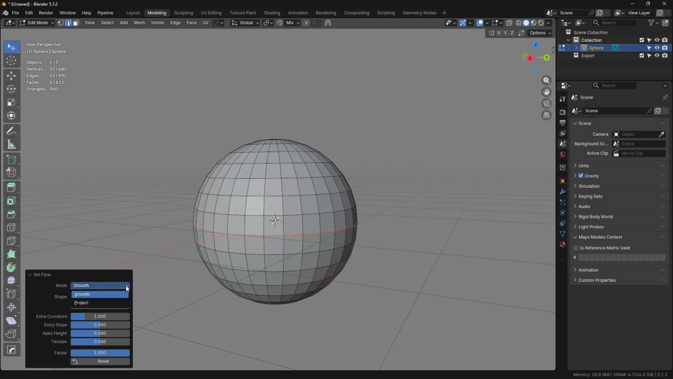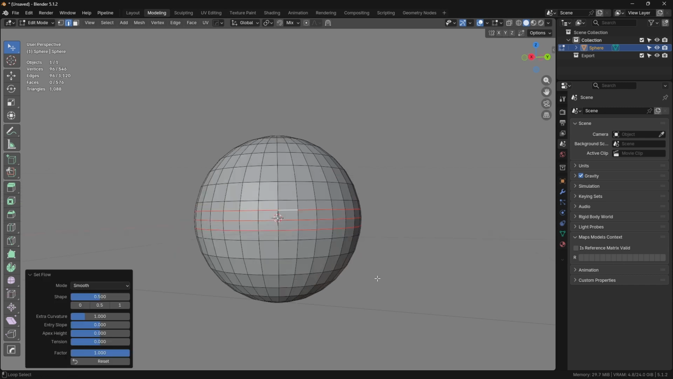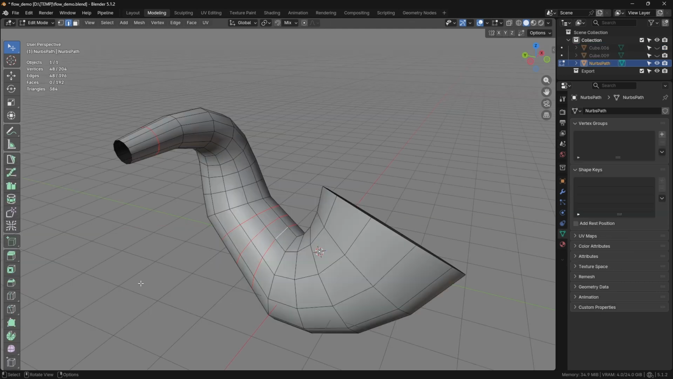That's smooth mode. What if you don't want it centered and you only want the shape back? That's what project does. It leaves the spacing exactly as you had it. And if it's more than one loop, it works the same way in both modes. That was the easy part.